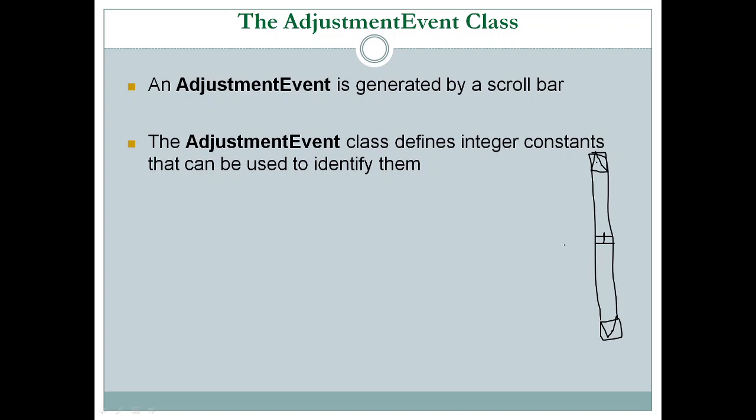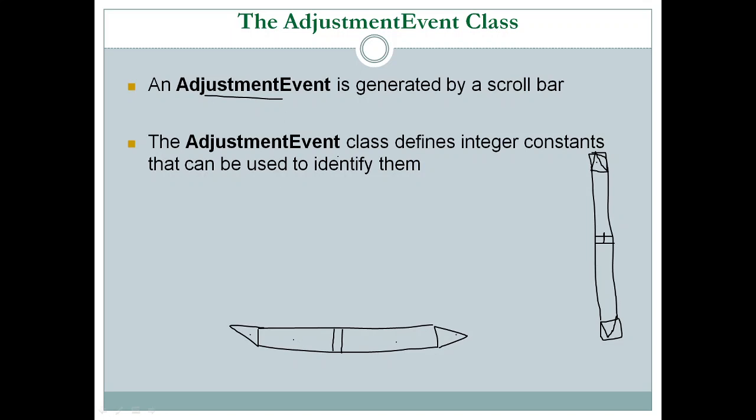So this is a scroll bar, and whenever you scroll it or click anywhere on the scroll bar, the event which is generated is an adjustment event. You may have a vertical scroll bar, and you may also have a horizontal scroll bar, which looks something like this. So it may be horizontal or vertical. You can click on the arrows, or you can click anywhere on the scroll bar, and that will generate an adjustment event.